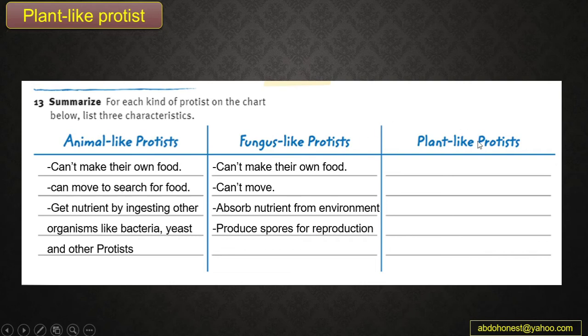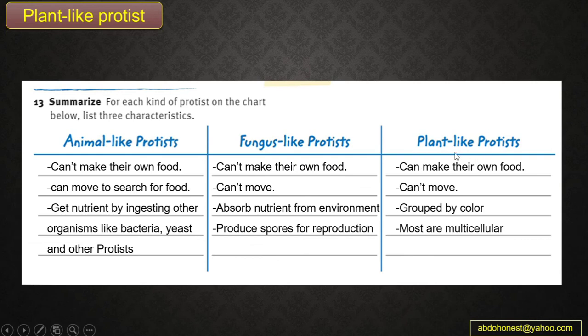Okay. The last one, which is the plant-like protist, is the only kind of protist that can make its own food, and they include algae, and it's a part of phytoplankton in the unicellular and multicellular. So this is a plant-like protist. They can make their own food. They cannot move, like the plant. They can be grouped by color, red, brown, or green, and most of them are multicellular. By this way, guys, we finished the second part of the protist, which is talking about the kinds of the protist.